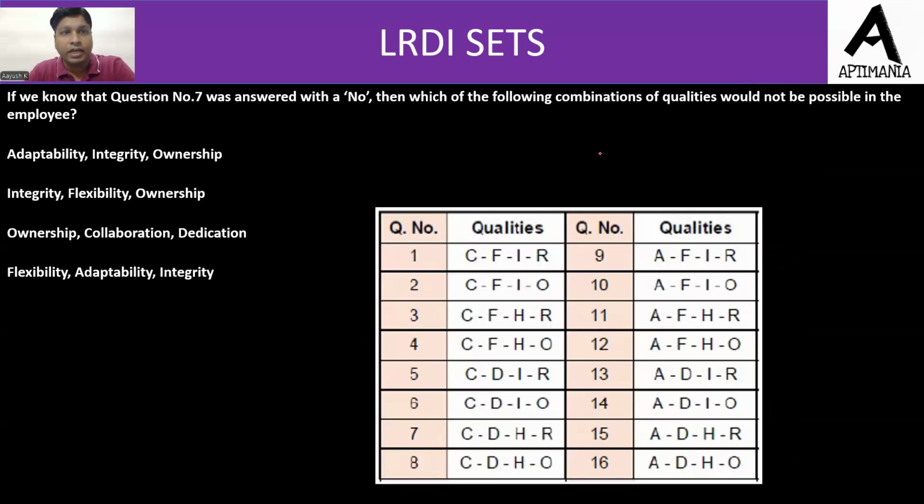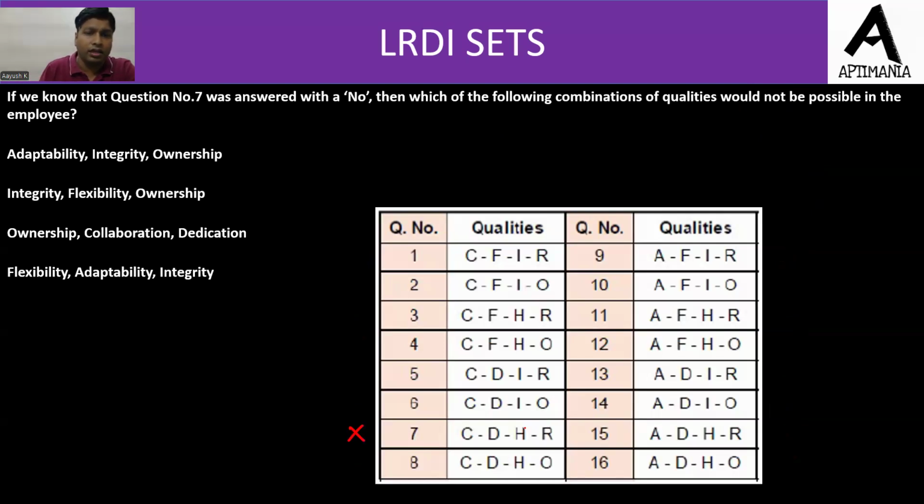Last question. If we know that question number 7 was answered with a no, then which of the following combination of qualities would not be possible in the employee? कौन सी qualities ऐसी हैं जो possible नहीं होंगी? Now this is very straightforward question.